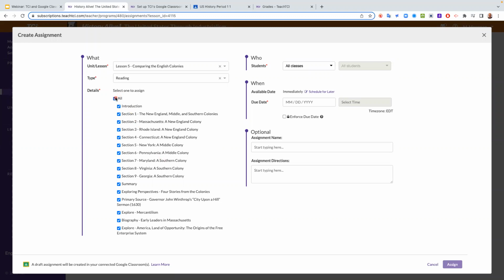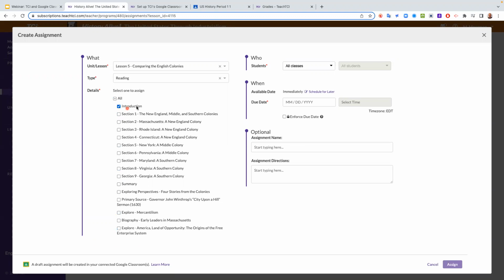If you are teaching elementary social studies right now, and you're wondering why yours says activity only and you cannot assign separate sections of the activity, that is something that is coming. So we are aware of that. So I just want to throw that out there in case there were any questions about that.